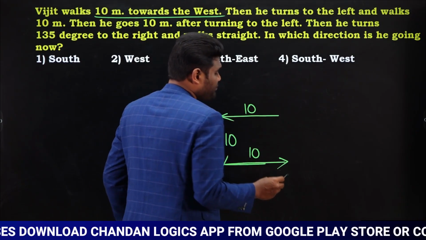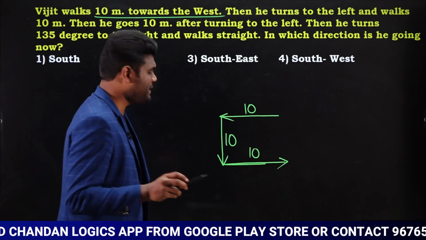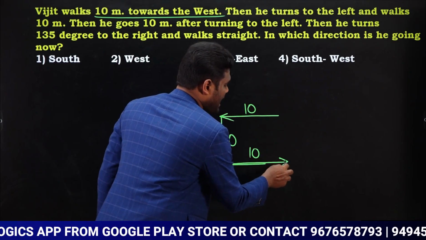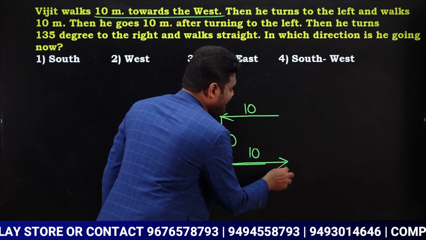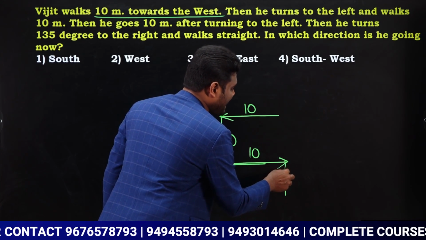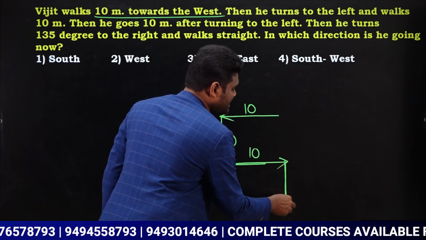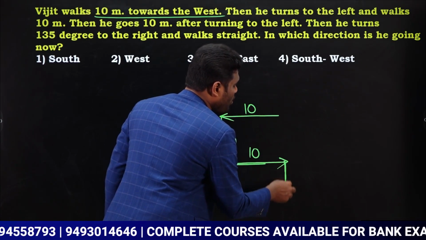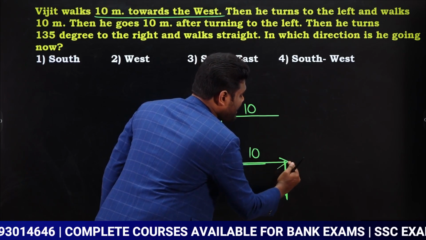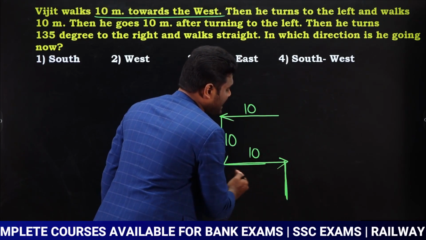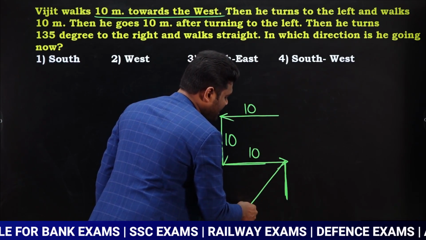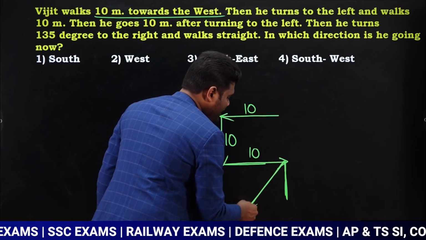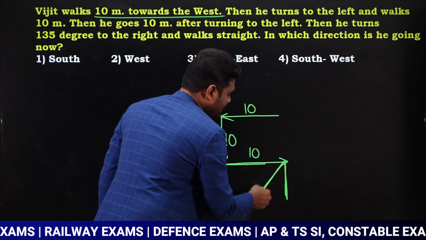Now observe carefully. Many of the students commit mistakes here. 135 degrees right means, if you observe, right is nothing but towards south. If the person travels in this way, this is 90 degrees right. But we need to travel 135 degrees, so I need to travel 45 degrees extra towards right. So 45 degrees extra means I need to travel in this way.